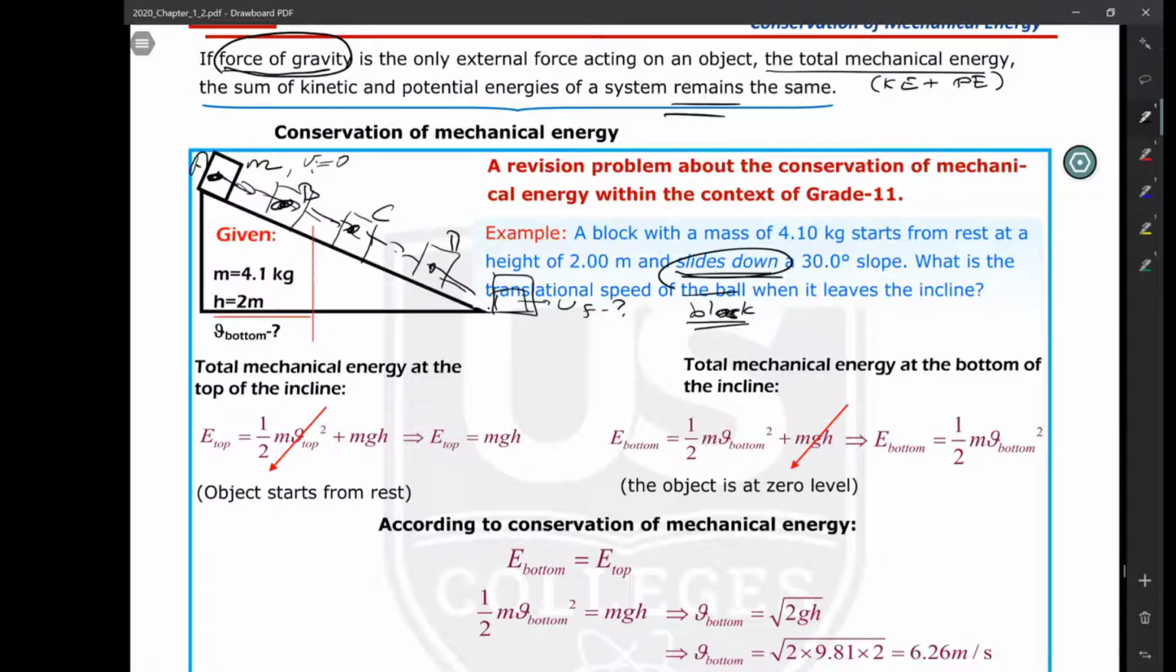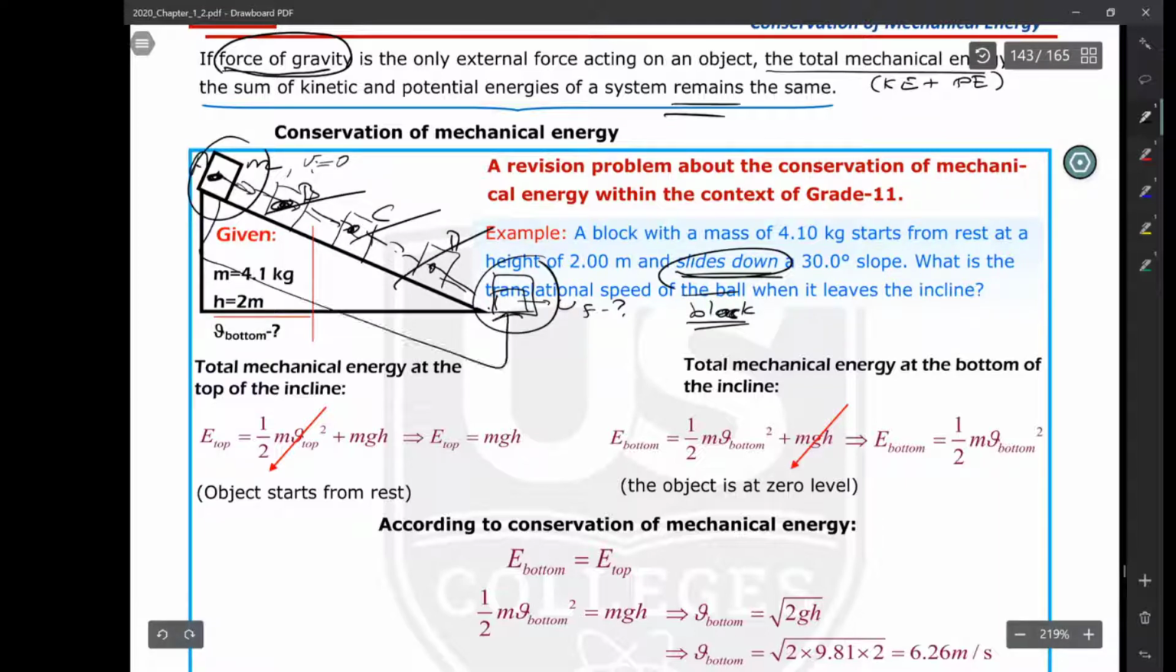But I don't care about B, C, D. I only care about the top and the bottom, because these two points will have the same amount of mechanical energy. First, I will calculate the total mechanical energy at the top, which is kinetic energy plus potential energy: 1/2 m v_top squared, the translational speed at the top squared, plus mgh, which is the potential energy due to the altitude or height of the object.